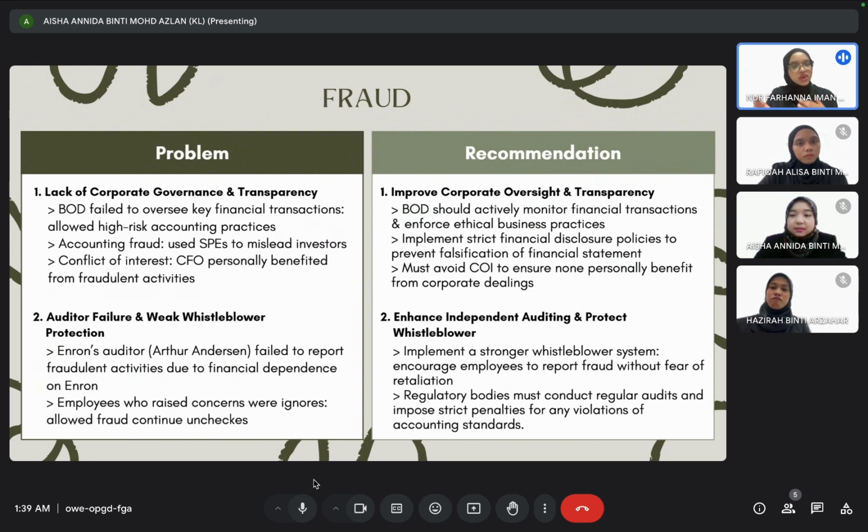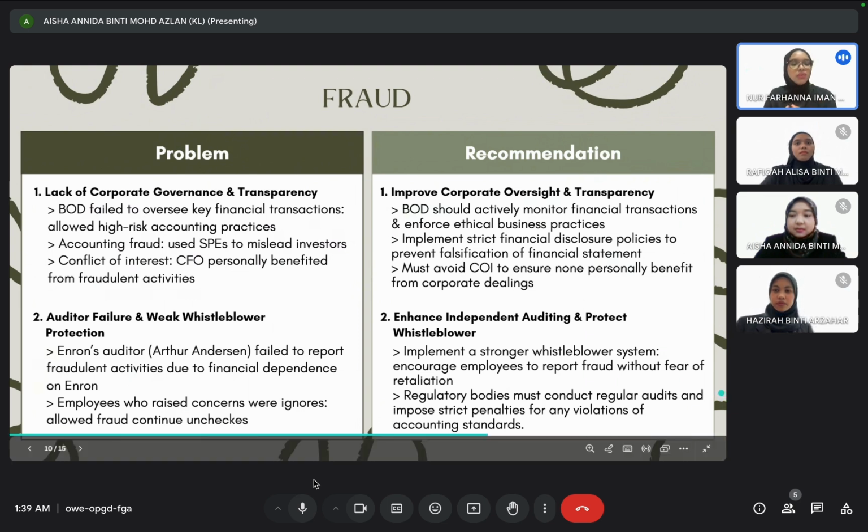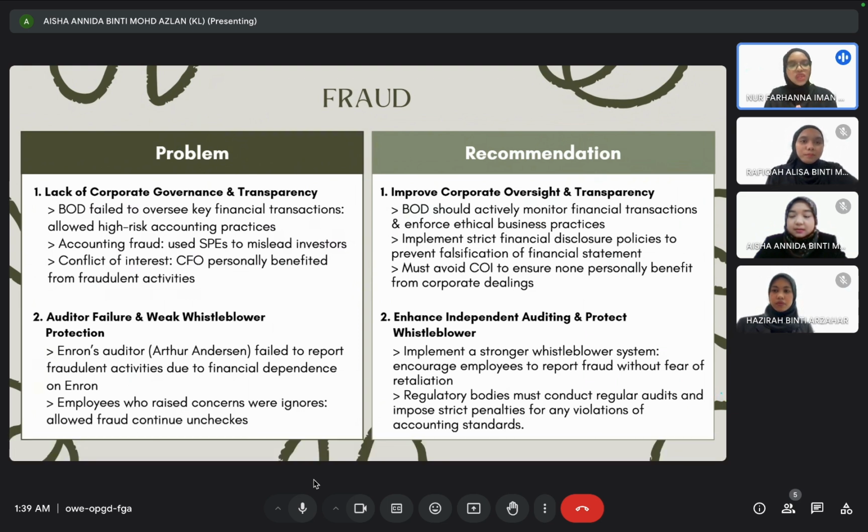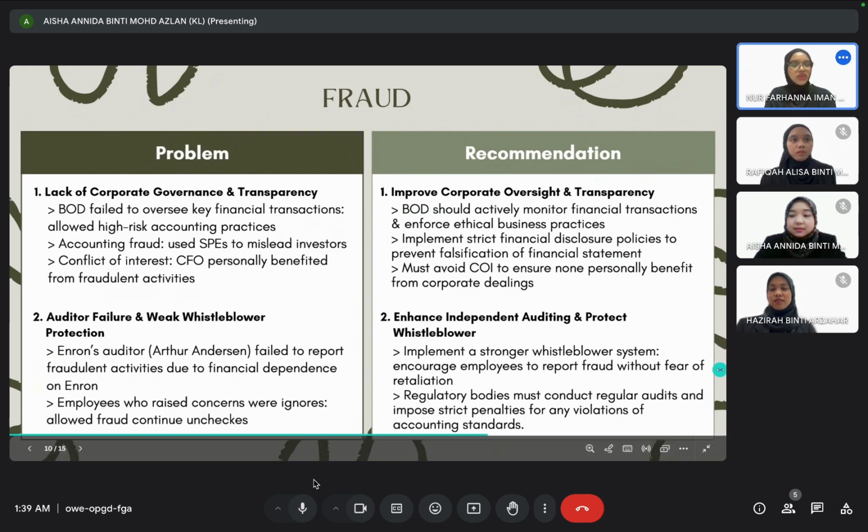The recommendation for these problems is they need to enhance independent auditing and protect whistleblowers. So they need to implement a stronger whistleblower system, where they encourage employees to report fraud without fear of retaliation, and the regulatory bodies must conduct regular audits and impose strict penalties for any violations of accounting standards.